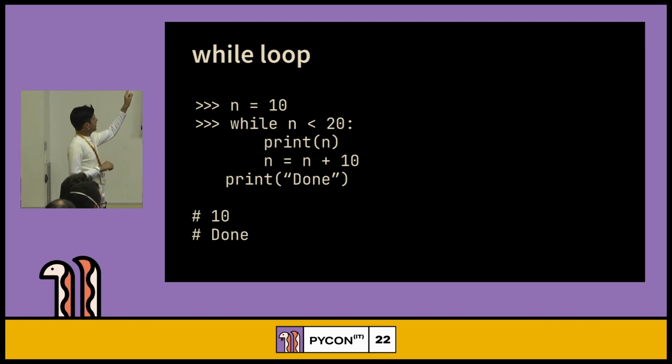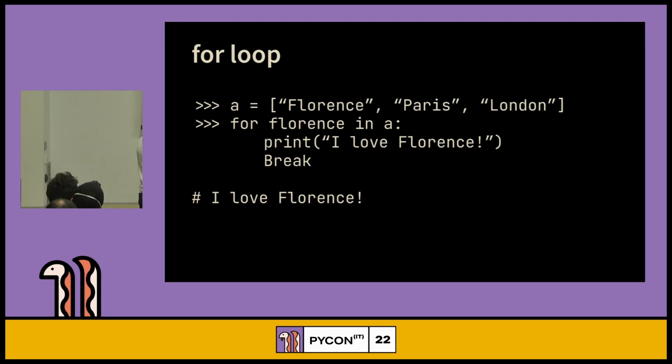We can change the value from 20 to 30, and it's going to print 10 and 20. If we put the value while n is smaller than 100, it's going to print a long list. Any doubts? No. For loop. Would anybody like to explain this?